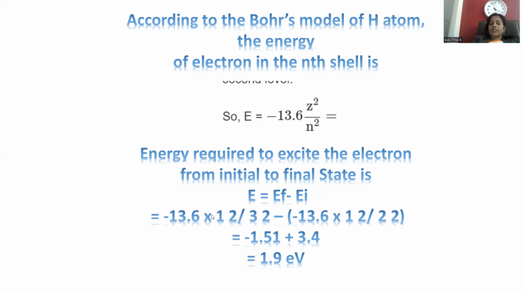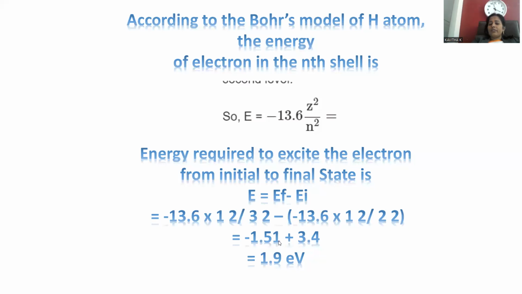If you do this calculation, the value will be minus 1.51. Here, if you observe, negative into negative will become positive. Then 13.6 into 1 squared by 4, plus 13.6 by 4, means 3.4. So 3.4 is the positive value.